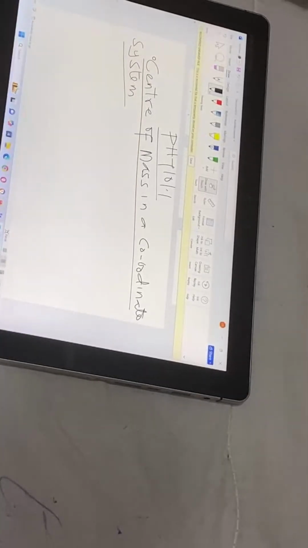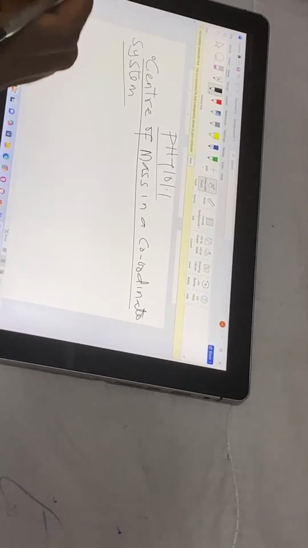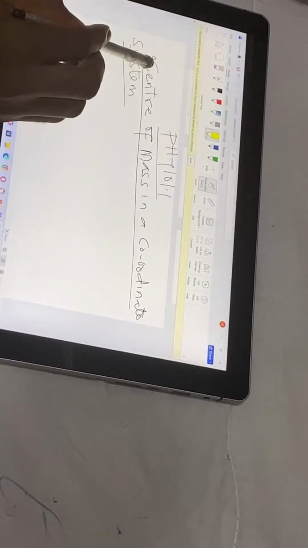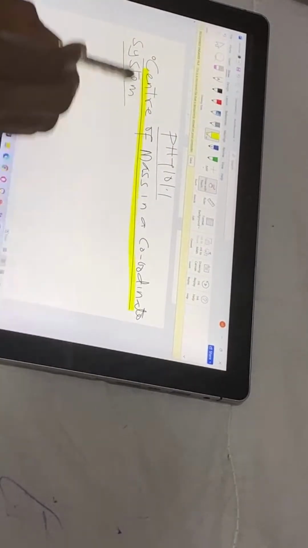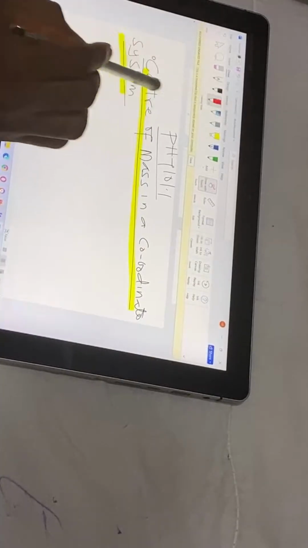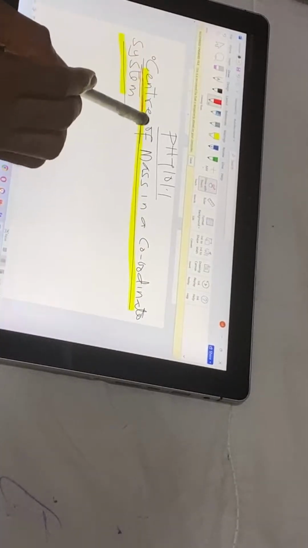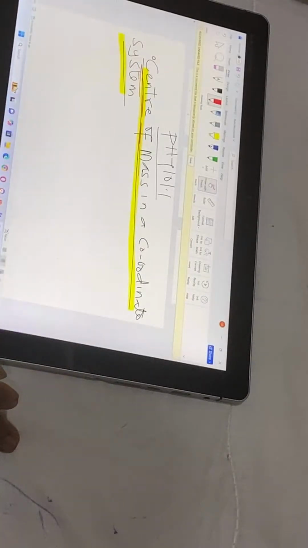Okay, please write: center of mass in a coordinate system. Okay, before we define center of mass in a coordinate system, let's know what center of mass is, please.